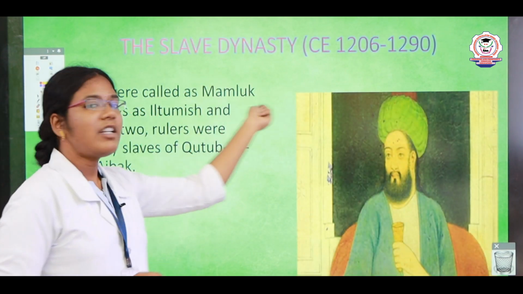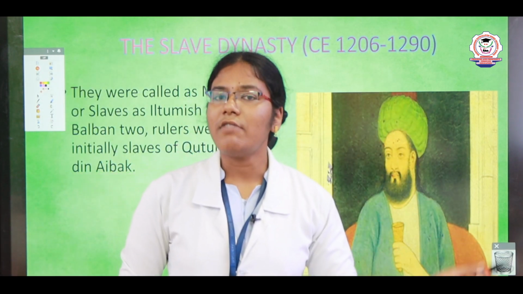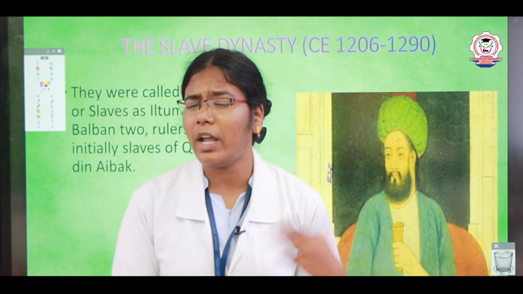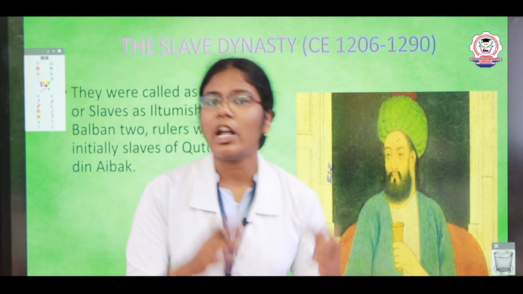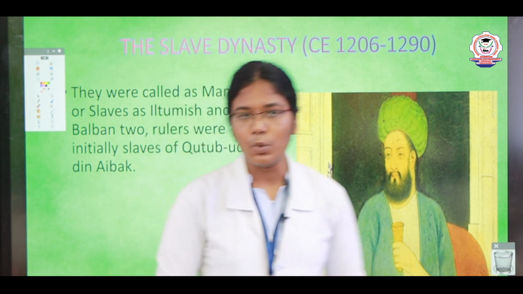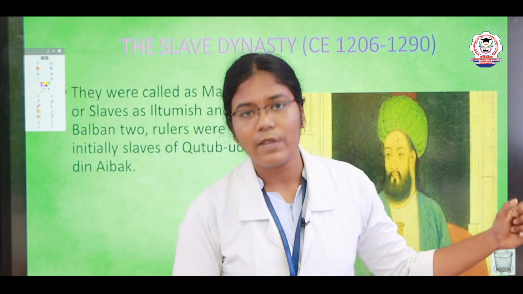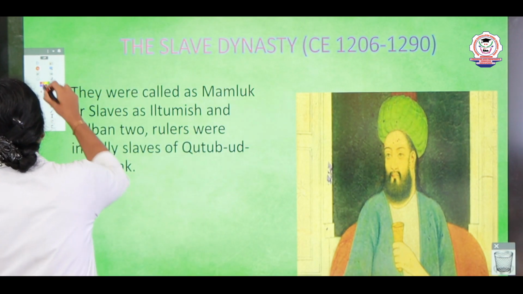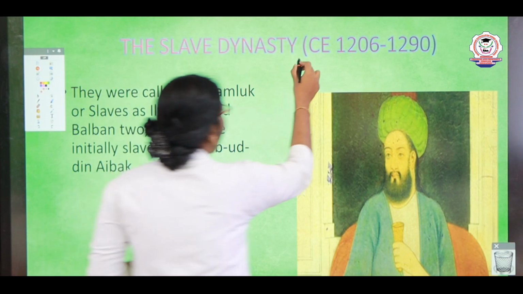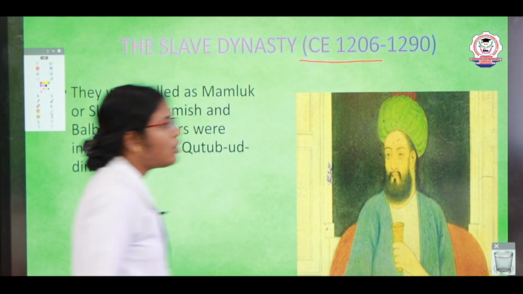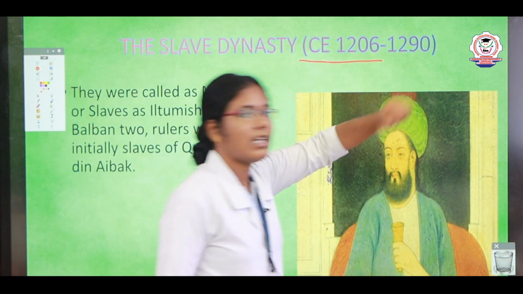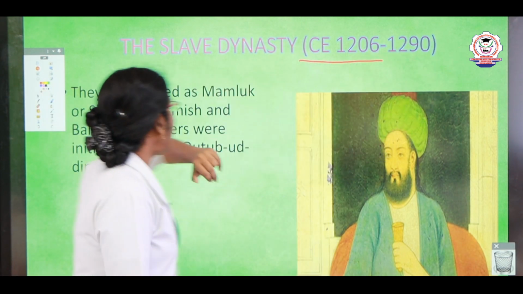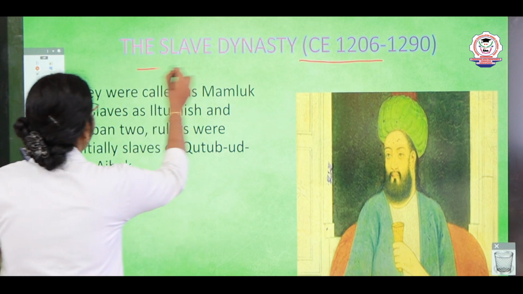The first thing we are going to discuss here is the slave dynasty. It consists of some important rulers. In this session, I would like to tell you only the 2 important rulers coming under the slave dynasty. The slave dynasty period is about 1206 to 1290.